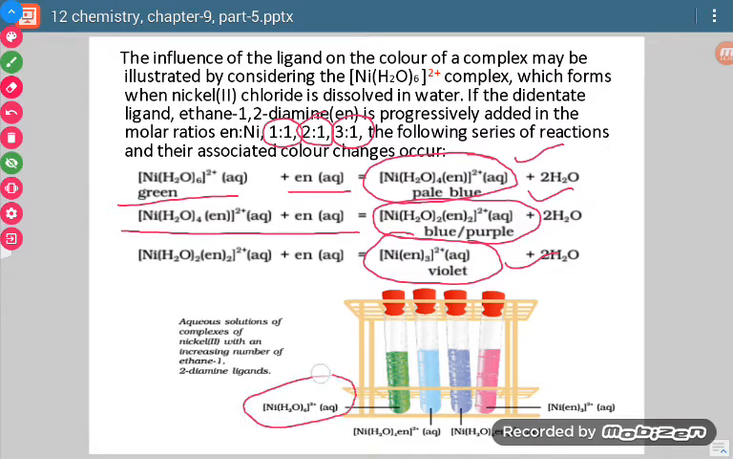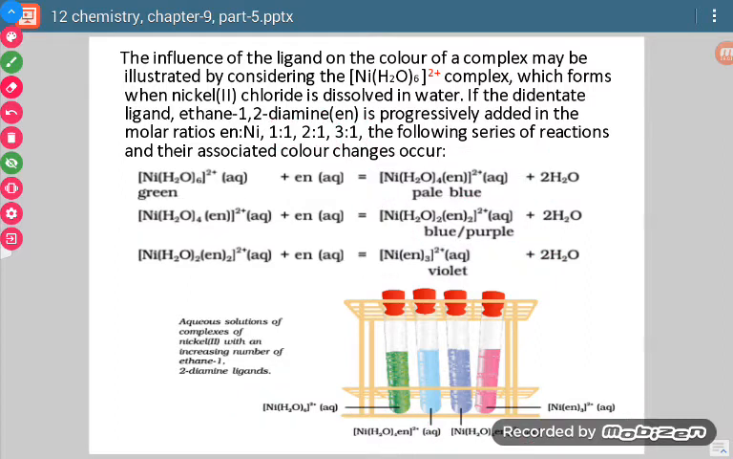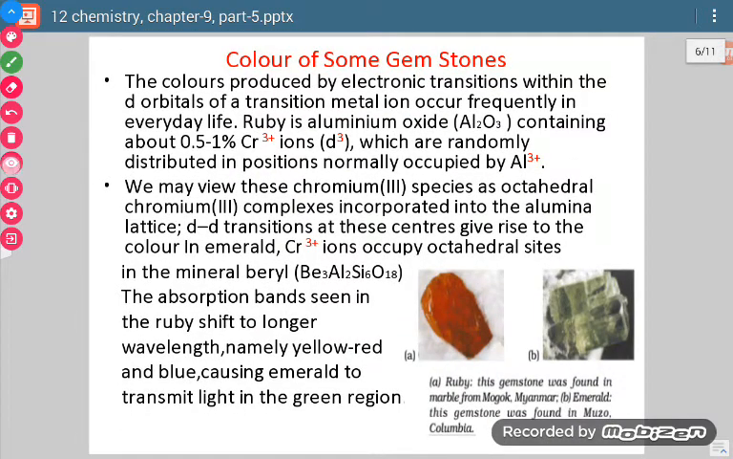So these different colors can be easily seen over here. This is for just nickel when there is no en as ligand. This is when there is one en as ligand. This is when there are 2 en as ligands, and this is the color when there are 3 en groups as ligand. So from this example you can easily check that with the difference in number of ligands, the color of the complex differs.